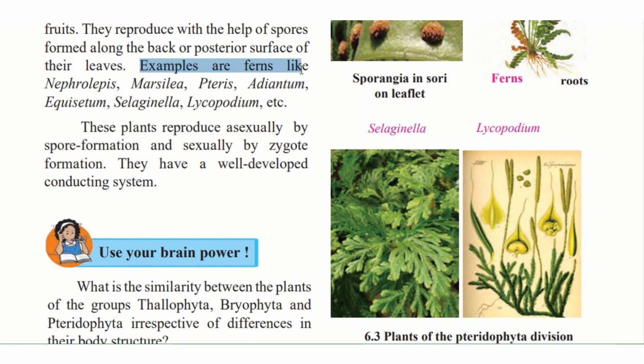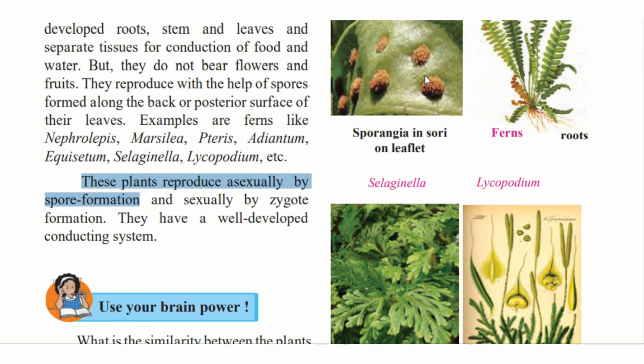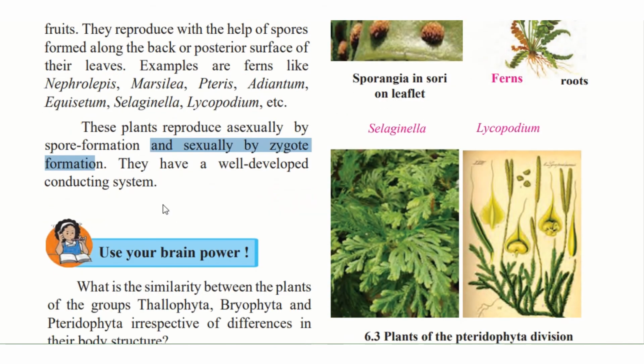Examples are ferns like Nephrolepis, Marsilea, Pteris, Adiantum, Equisetum, Selaginella, and Lycopodium, etc. These plants reproduce asexually by spore formation, as we just saw, and sexually by zygote formation. They have a well developed conducting system, that is, tissues that transport water and food material to the different parts of the plant.